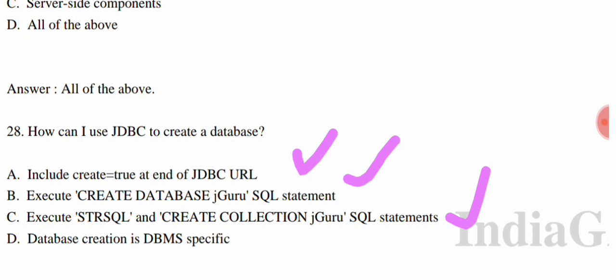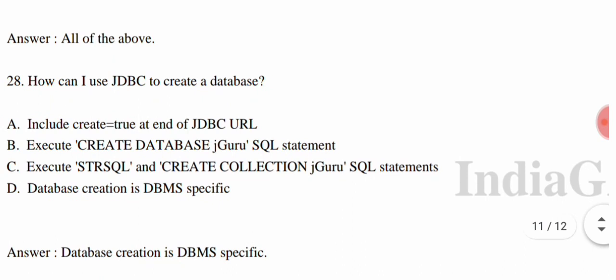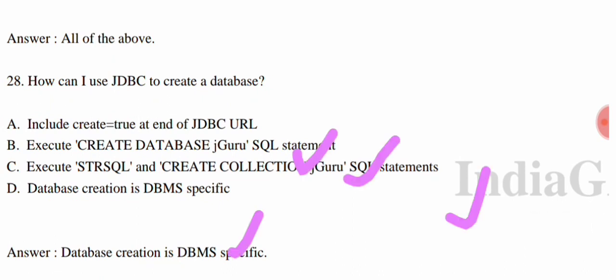And option D, database creation is DBMS specific. Now we come to the correct answer, that is option D, which means database creation is database specific. So how can we use JDBC to create a database? Database creation is specific to the DBMS. Okay, so option D is your correct answer.